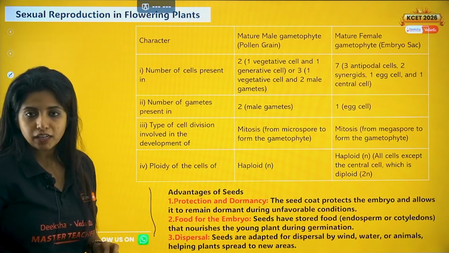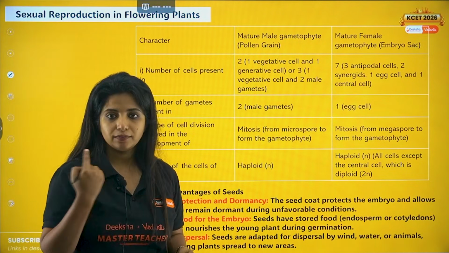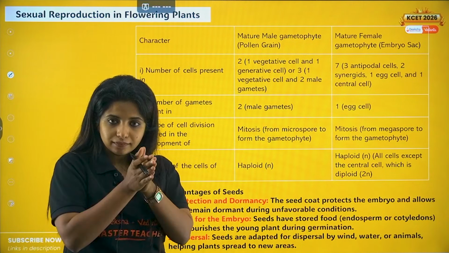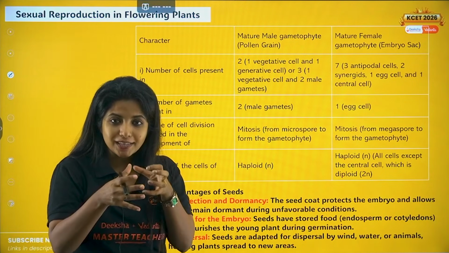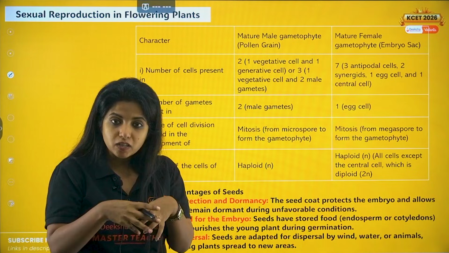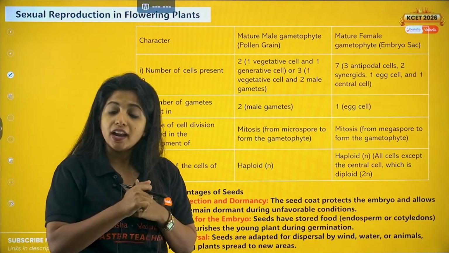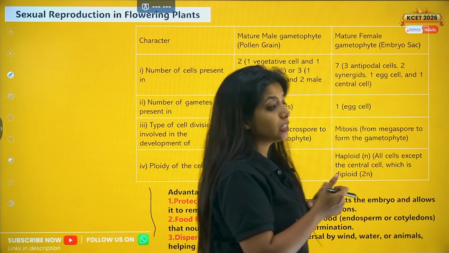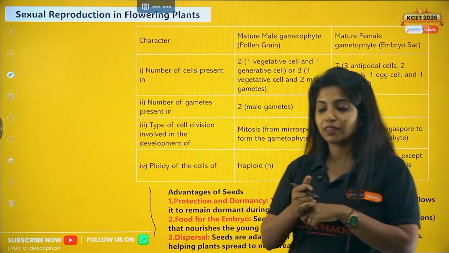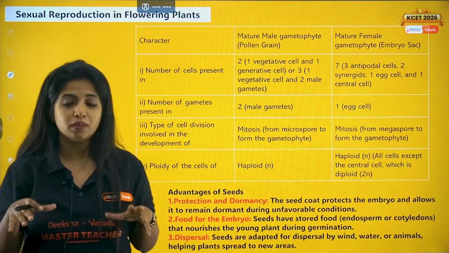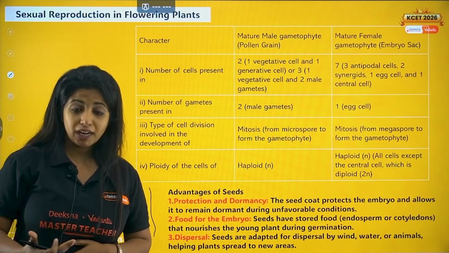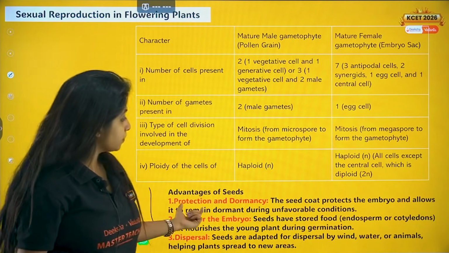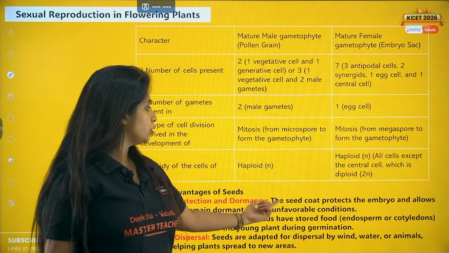First, seed, my dear children, will be having seed coat, which is testa and tegmen. And this seed coat protects the embryo out there which is inside. Basically, the genetic material is being saved all because of the seed coat, and also it provides dormancy. So when the seed does not have any favorable condition at that particular time, it is going to stay dormant because it has a protective coat around it. Seed coat protects the embryo and allows it to remain dormant during unfavorable condition.